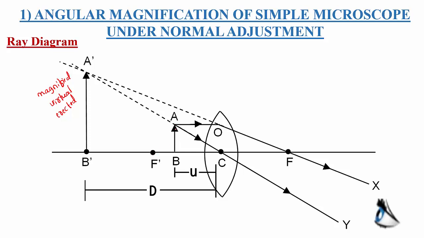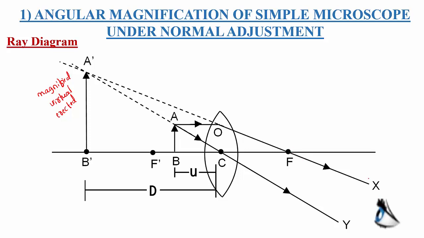Now, from this object AB, two light rays are emitted. The first ray passes through the optic center, so it is undeviated. Then the second ray, when it falls on the lens, undergoes two refractions. Finally, this refracted ray passes through the principal focus.